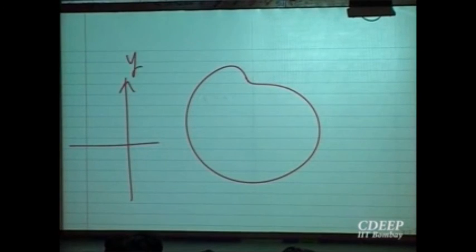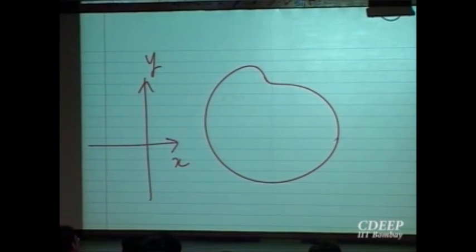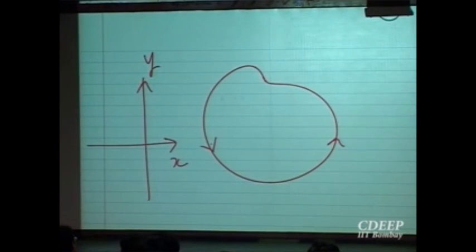This is y, this is x. This is the plane given to you. You are viewing it like this. If you are looking at the paper, the paper is on the table and you are looking at that, is it okay? You like to say that is anti-clockwise?